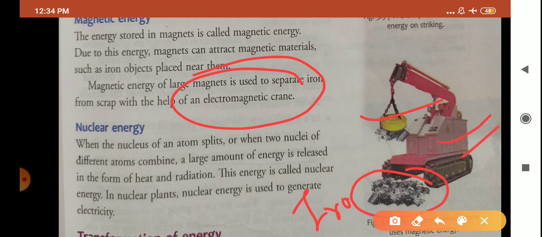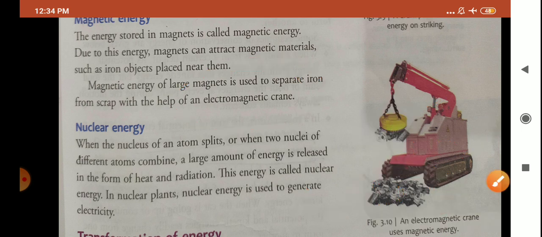This is your electromagnetic crane, and you can see the plate in which the magnets are fixed. Due to this, it can attract all the iron scraps from this garbage or dump.